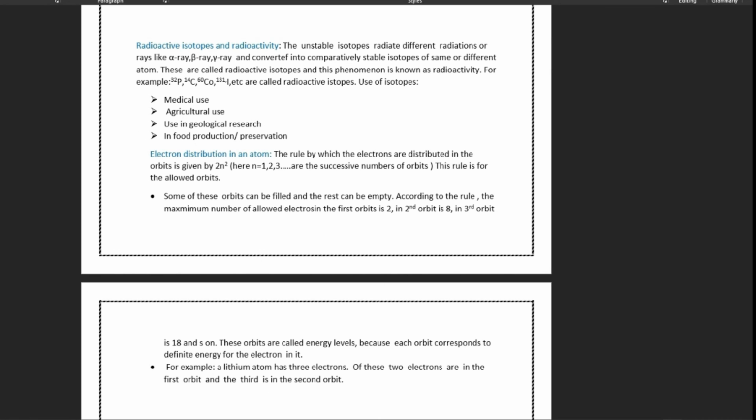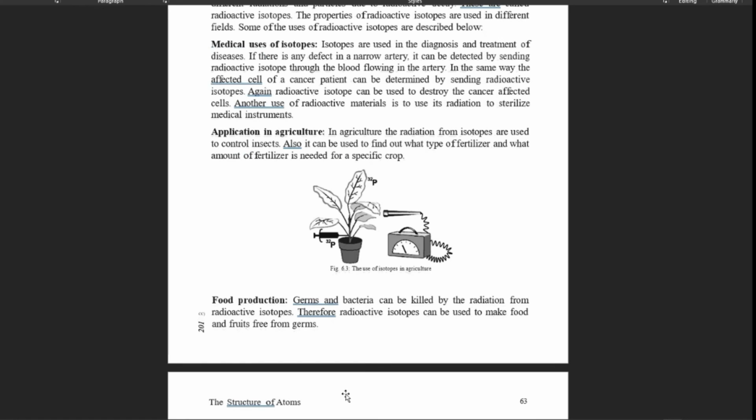And there are some agricultural uses. In agriculture, the radiation from isotopes is used to control insects. Also, it can be used to find out what type of fertilizer and what amount of fertilizer is needed for a specific crop. So to control insects and to find out what type and amount of fertilizers are used. Again, here phosphorus-32.